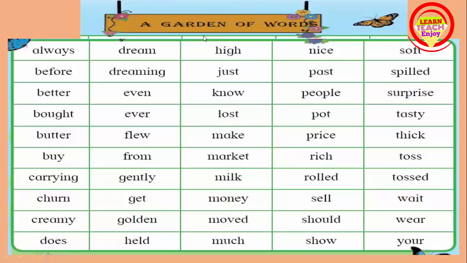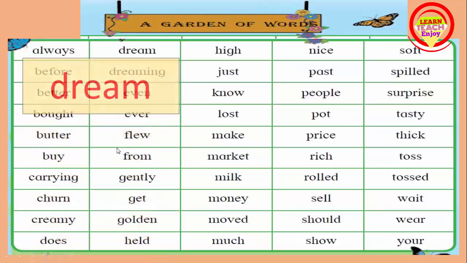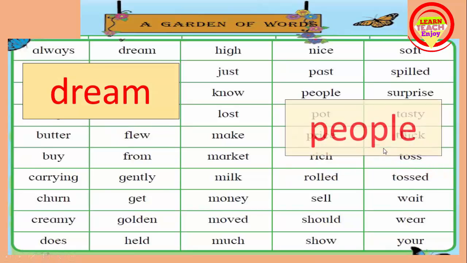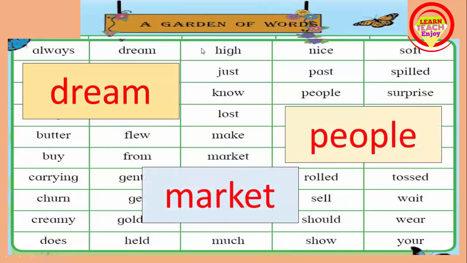Let's start. Here is given a chart and in this chart there are so many words. So it is called a garden of words. म्हणजे जसा फुलांचा बगीचा असतो तसा हा शब्दांचा बगीचा आहे. Make cards of all these words like this: dream, people, market. You make cards 8 by 4 centimeter like this and write all words on those cards. Try to read all these cards and you can make reading practice with the help of these cards.